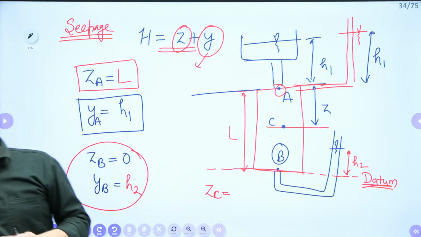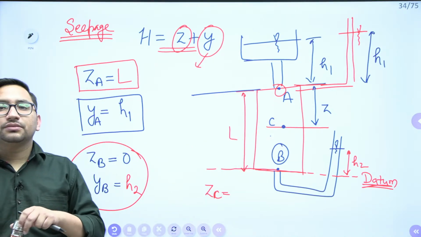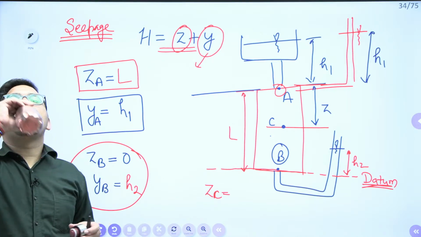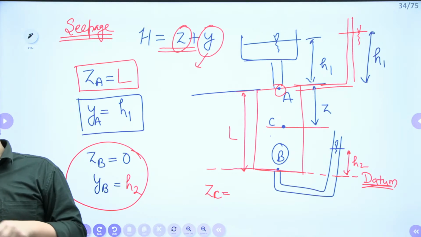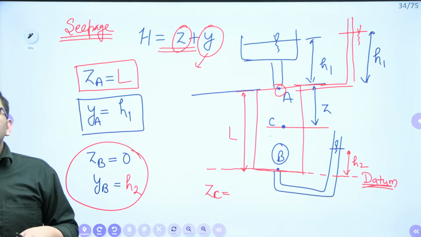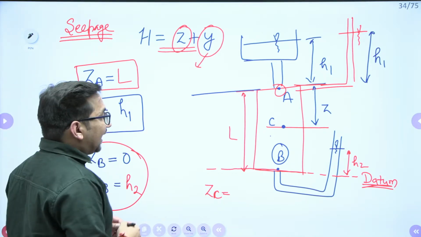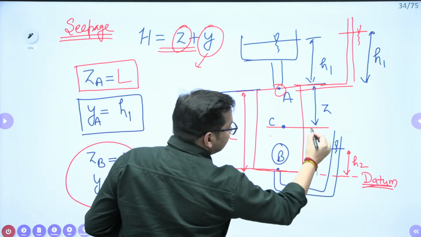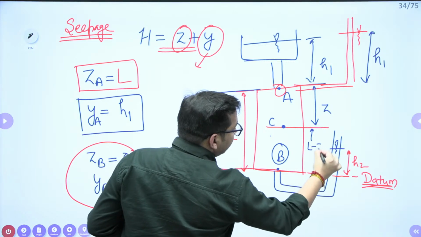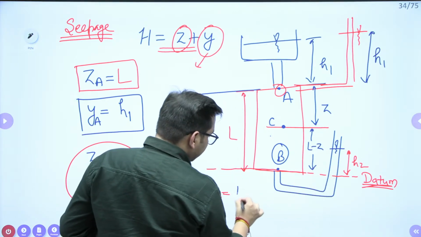Just let me know. It will be L minus Z. Everyone agree with Prashant? Yes, it will be L minus Z. So whatever is the height, this is the height, right? So this height is nothing but L minus Z.